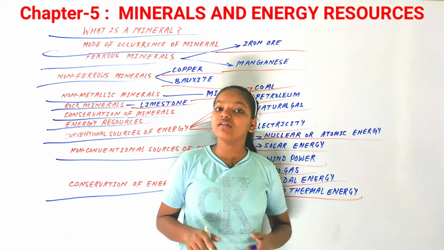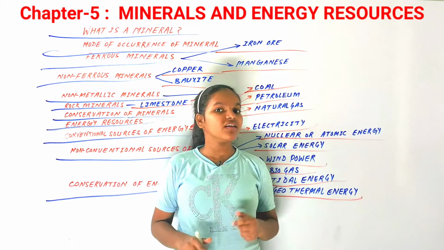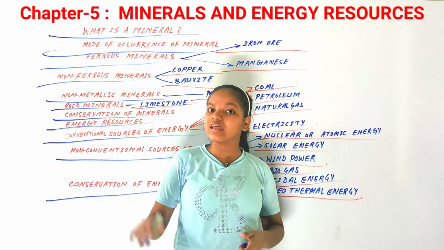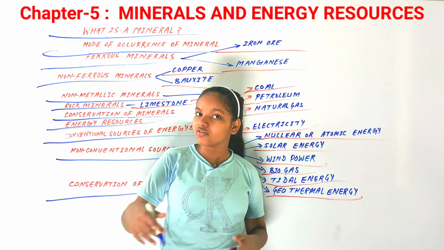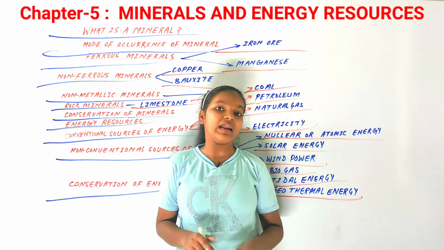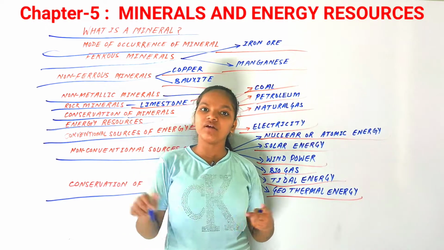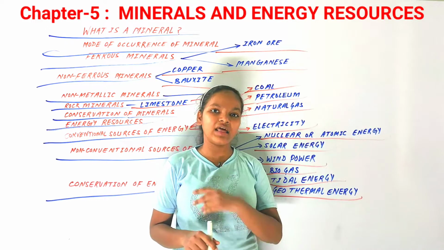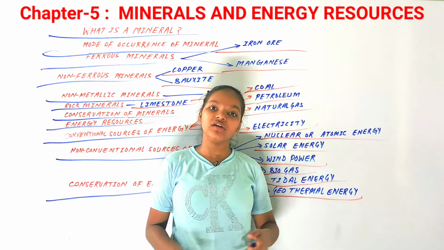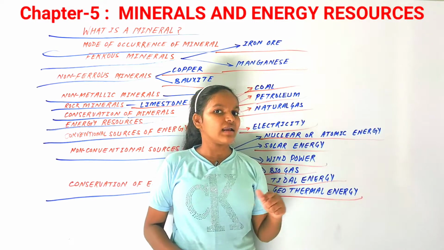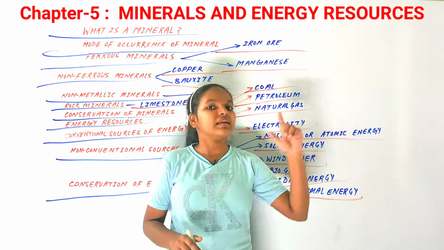In this chapter we discussed what a mineral is and the mode of occurrence of minerals. After that we discussed metallic ferrous minerals and non-ferrous minerals, and non-metallic minerals as well, rock minerals as well. We discussed mica and limestone. Mica can be found as transparent, black, red, yellow, or brown, in different colors, and limestone acts as a raw material for the cement industry. So that is what we have discussed in the mineral part.